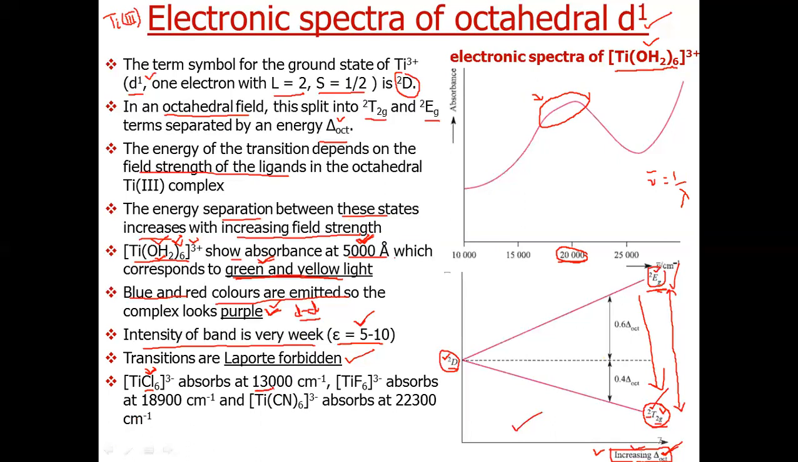So it absorbs at around 13,000 centimeter inverse wave number, whereas in this complex, TiF6 3 negative, it absorbs at around 18,900 centimeter inverse, and this cyano complex absorbs at 22,300 centimeter inverse. So all these complexes will have different colors, because the color depends on the oxidation state as well as the nature of the ligand.